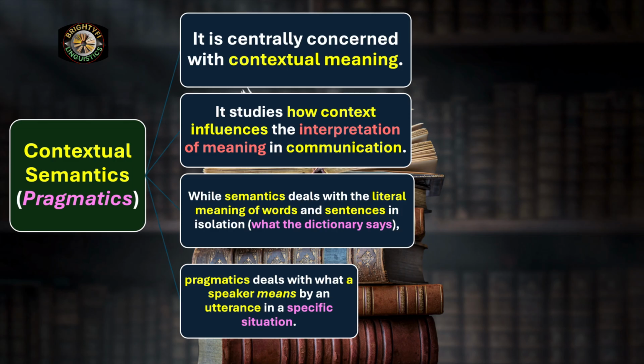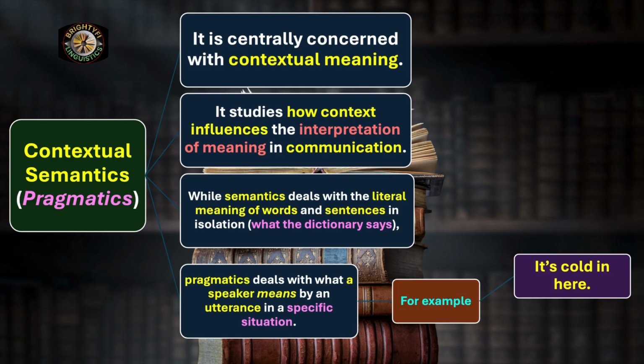Let's try to understand this idea through some examples. For example, it's cold in here. Suppose I am in the room and the window is open and cold wind is blowing outside, and I say in this background, in this context, in this situation, it's cold in here, isn't it? Then the listener will think that I am asking in another way to close the window.